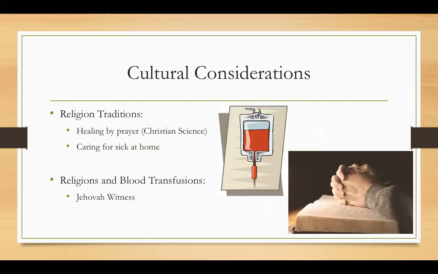Cultural considerations should be made for every patient with an illness or condition. Religion can play a major role on what extent of healthcare people can receive. In the Jehovah's Witness religion, blood transfusions are not acceptable even in the event that it could save a life. These beliefs are pulled from scripture, such as that from Acts 15:29, which states, "You are to abstain from food sacrificed to idols, from blood, from the meat of strangled animals, and from sexual immorality. You will do well to avoid these things. Farewell." And that's from the New International Version.